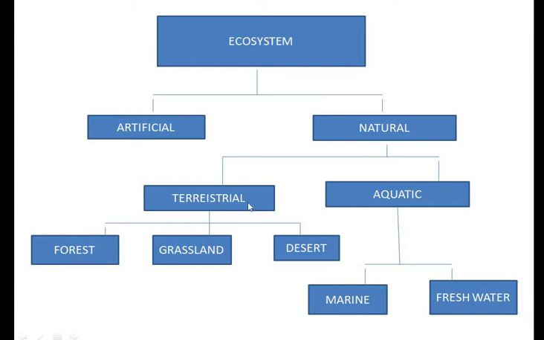That means the land ecosystem and the water ecosystem. Again, the terrestrial ecosystem can be grouped broadly into forest, grassland, desert, etc. And the aquatic ecosystem can be a marine ecosystem or a freshwater ecosystem depending upon the type of water present.